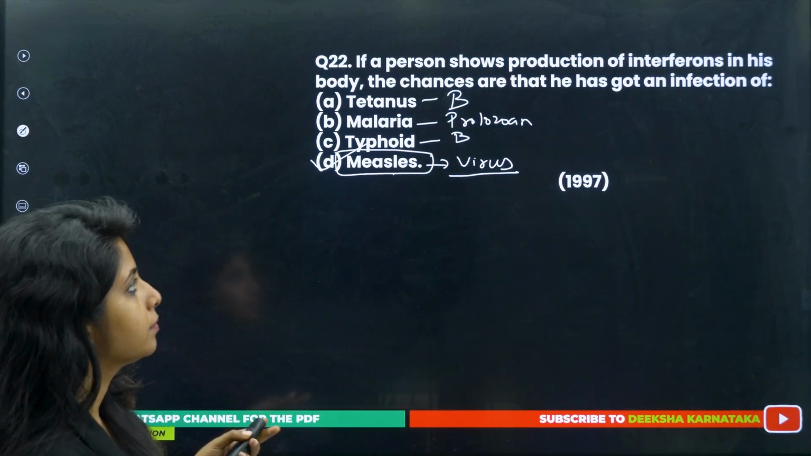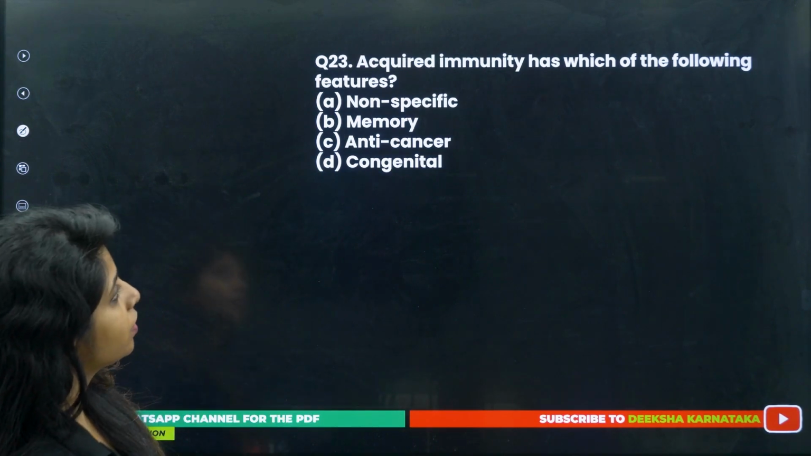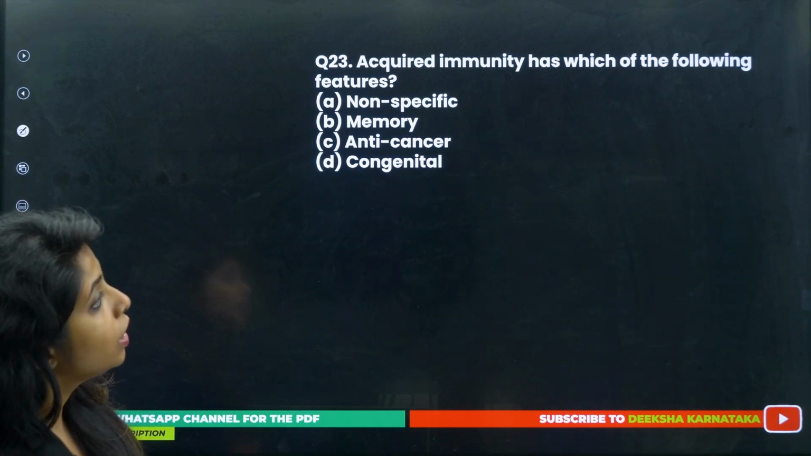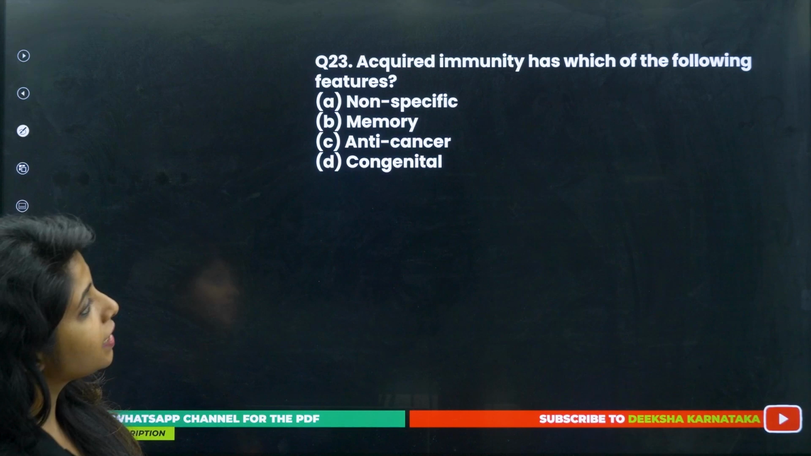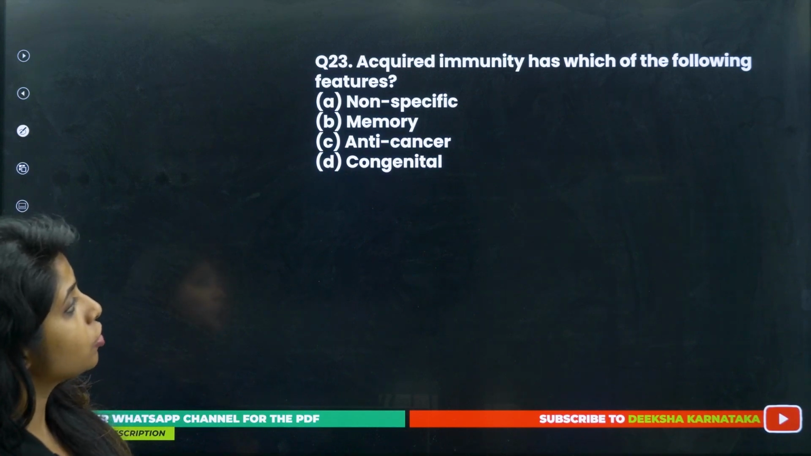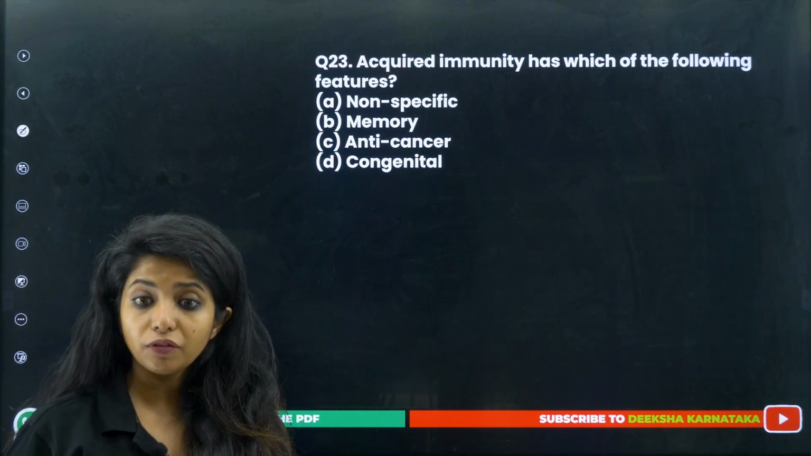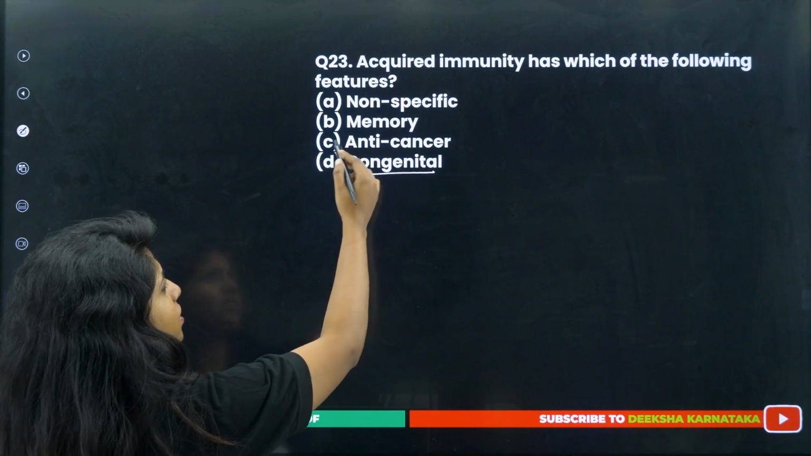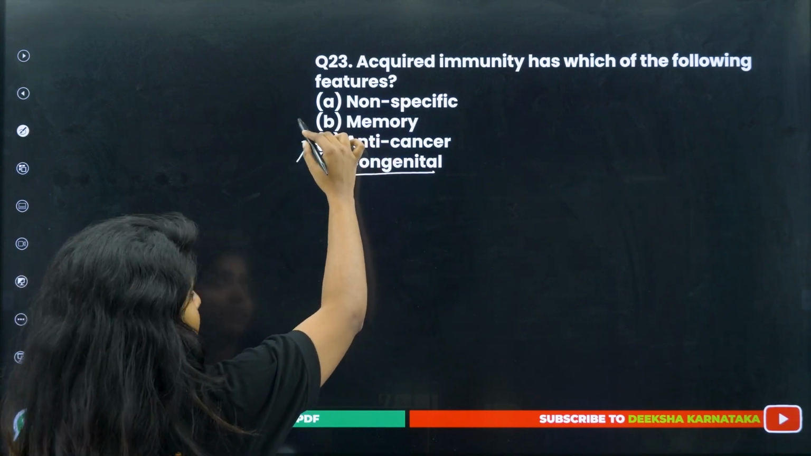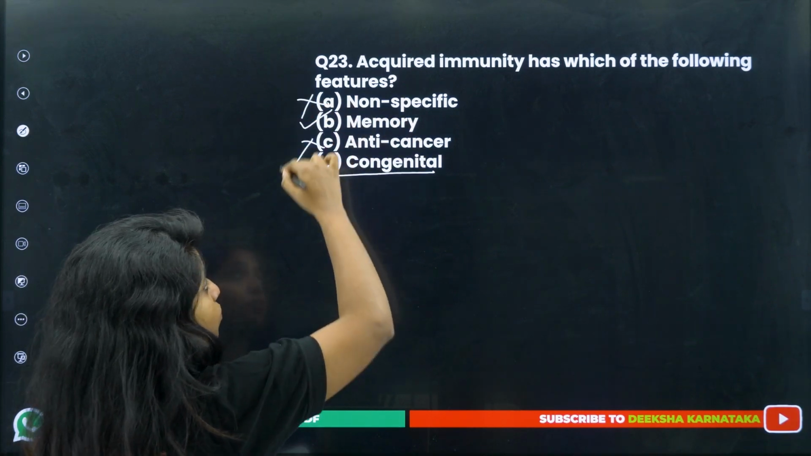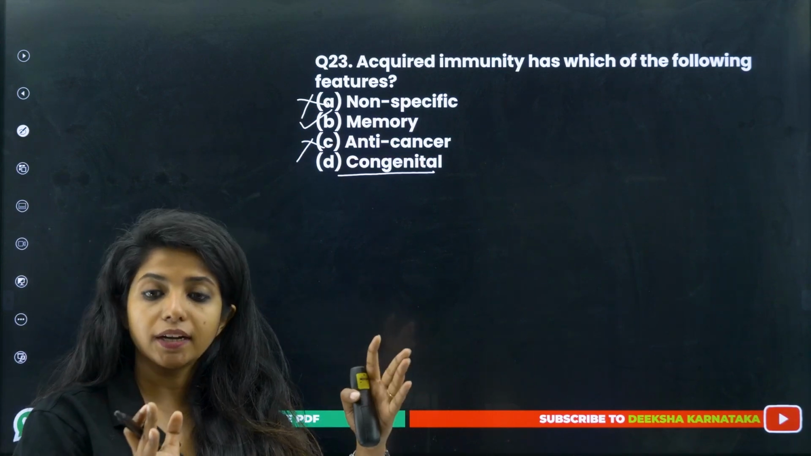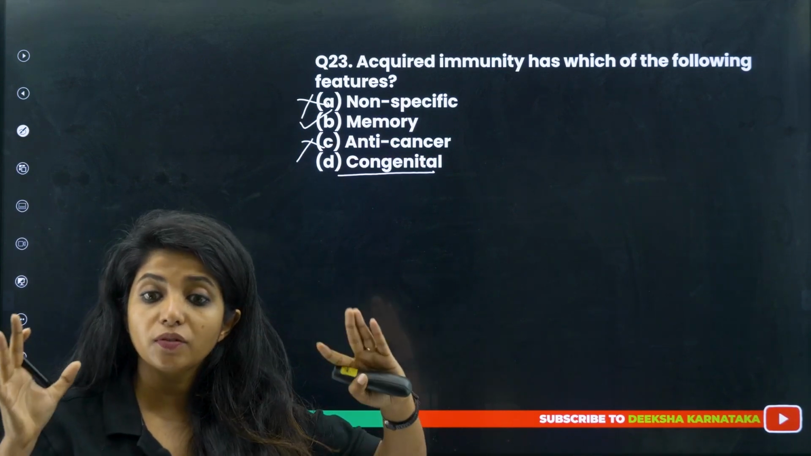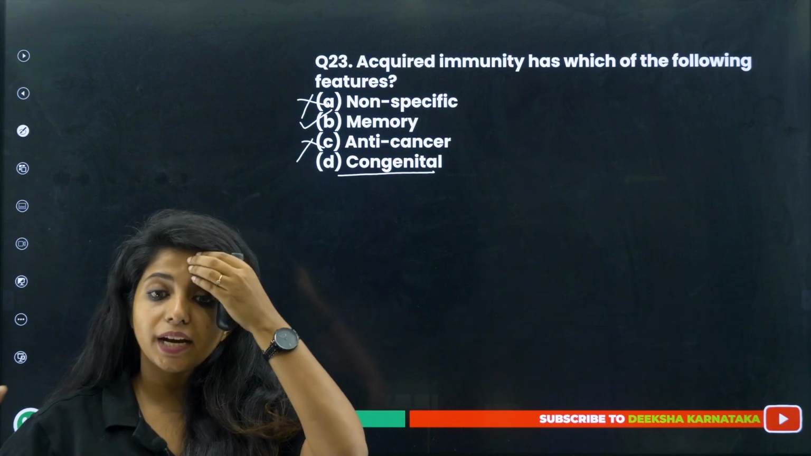Okay. Going ahead. 23rd question. Acquired immunity has which of the following features? Non-specific, memory, anti-cancer and congenital. Is it congenital? Do we get it genetically? No. Anti-cancer? Memory? Yes. Non-specific? No. It is very much specific. So for specific antigens, for specific pathogens, it releases specific antibodies, or there will be different mechanisms of action.